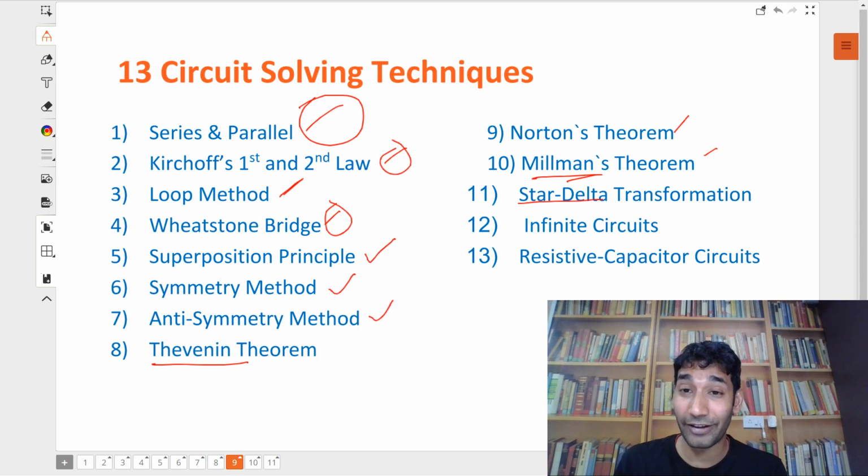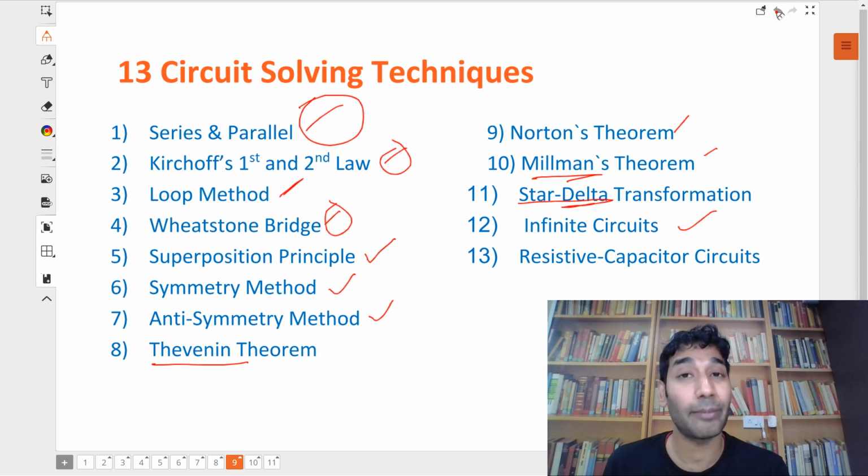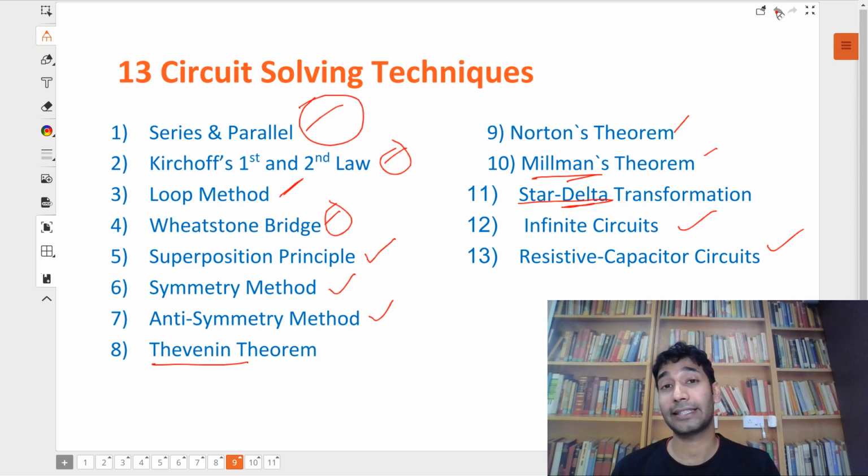Then one of my favorites again, star delta transformation. I did not have time today to cover this. This is again super awesome. Then there are also a lot of questions on infinite circuits, and there are methods to solve them. And last but not least, circuits in which multiple components are there, RC circuits. I'm sure you would have been exposed to that. So there are a lot of techniques to solve RC circuits as well.